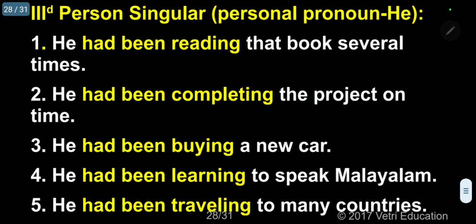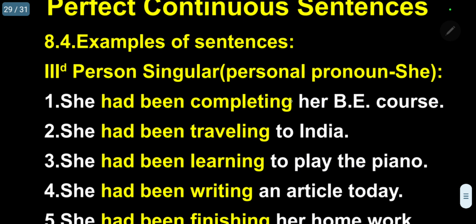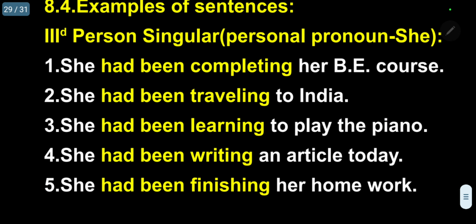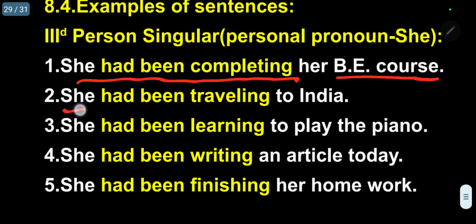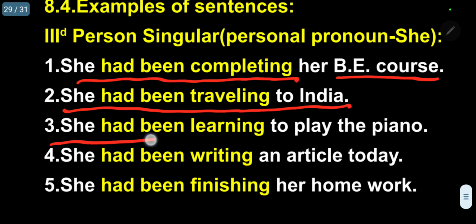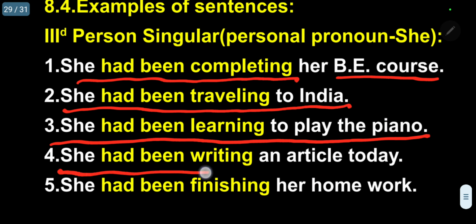Okay. Next one, she. Again, 5 sentences I have. She had been completing her B course. She had been traveling to India. She had been learning to play the piano. She had been writing an article today.